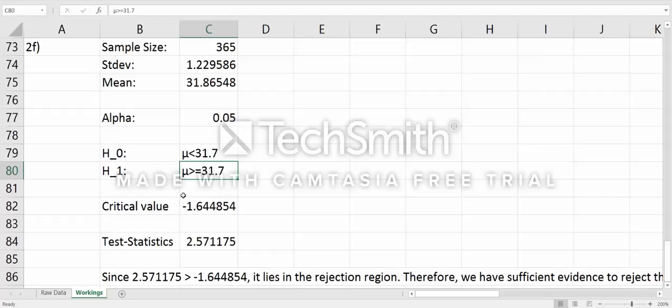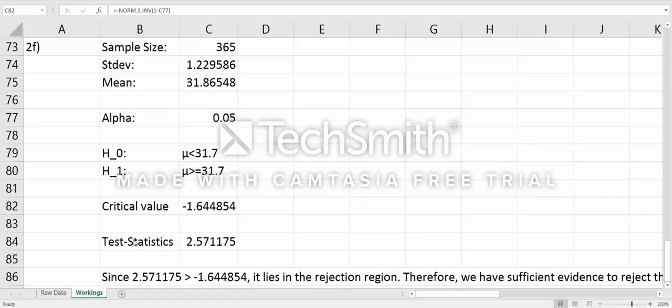I calculated my critical value using the normal distribution of sample formula available in Excel, having 1 minus the alpha value, and that's how I came to this answer, because it's on the left side of the graph, which means negative.